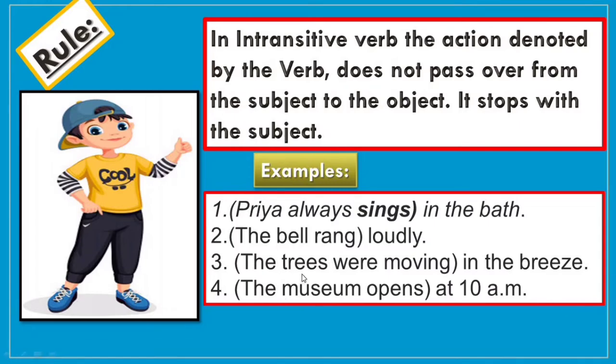Similarly, in the third sentence, the trees were moving in the breeze. So in this sentence, moving is an intransitive verb. In the fourth sentence, the museum opens at 10 a.m. Opens is an intransitive verb.